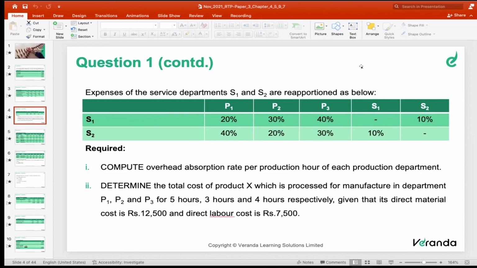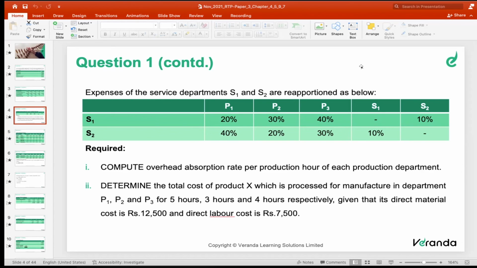Similarly, S2 has rendered services to P1 how much percentage? 40. P2, 20. P3, 30. And S1 10. Now if you see, S1 has rendered some services to S2. Similarly, S2 also renders some services to S1. Am I right? S1 and S2 represent the service departments. Both the service departments render services to each other or not? Yes, sir. We have to solve the problem by way of which method? Reciprocal method. Therefore, this problem we have to solve only by way of reciprocal method.